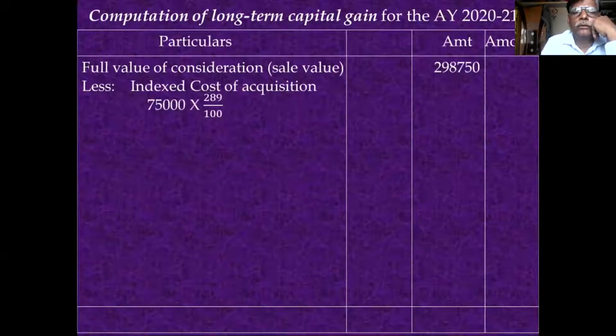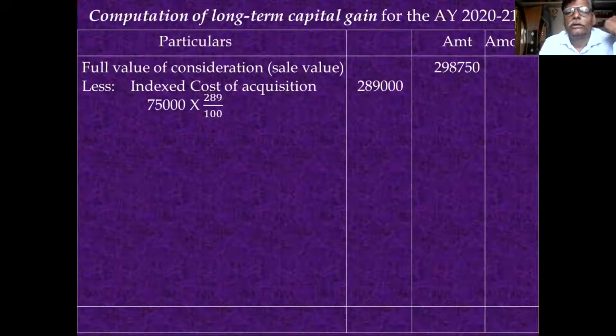Less index cost of acquisition: 75,000, the fair market value, into 289 divided by 100, gives 2,89,000 as the cost of acquisition.